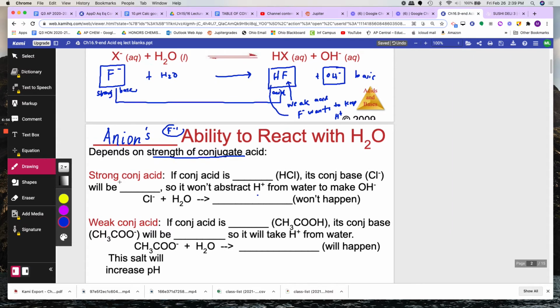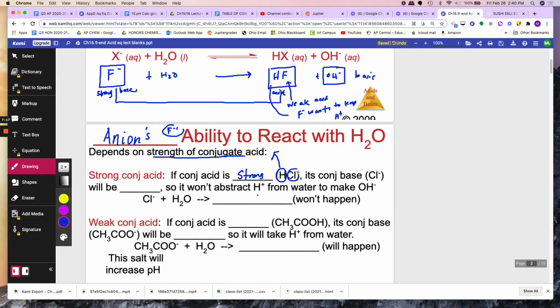Okay, so if you have a strong conjugate acid, like HCl, that means the H wants to come off and it'll burn you. Its conjugate base, the Cl minus, doesn't want the H plus.